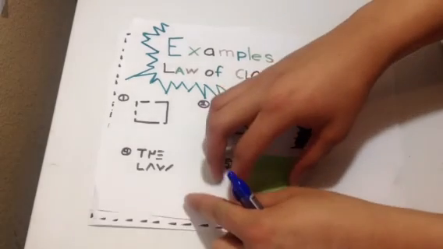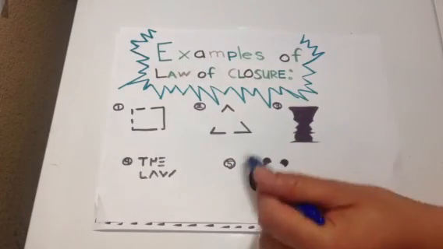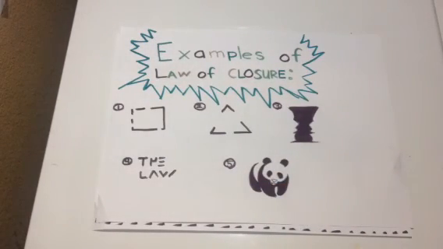Moving on to the last example, the logo of the Worldwide Fund for Nature is shown, giving a perfect example of the law of closure. In this image, the viewer's eye ignores the gaps and completes the contour of the shape so that it becomes something recognizable, as it would in the previous examples. As the brain quickly completes the gaps, the viewer can identify the image as a panda.